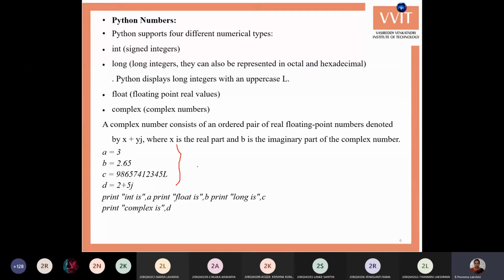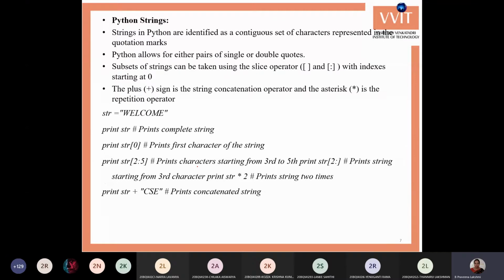Next, Python strings. We can use double quotes or single quotes for Python strings. Whenever you want to take a part of the string, we can use the square brackets and colon operator. For that, you mention the starting index and ending index, so that you can get that part of the string. Say if you are giving 2:5, it gets a string from 2 to 4, not up to 5.